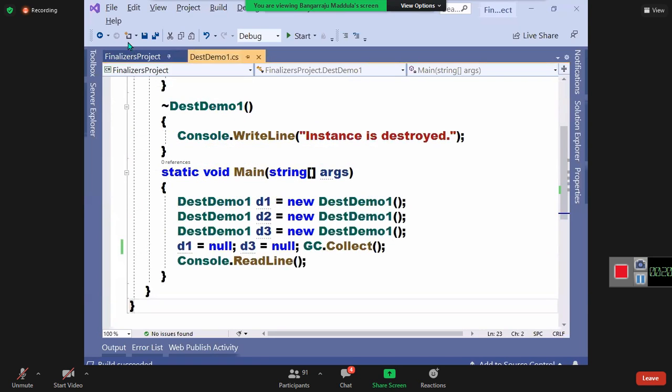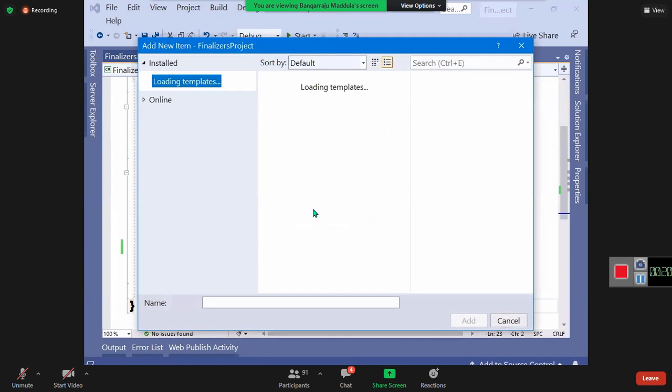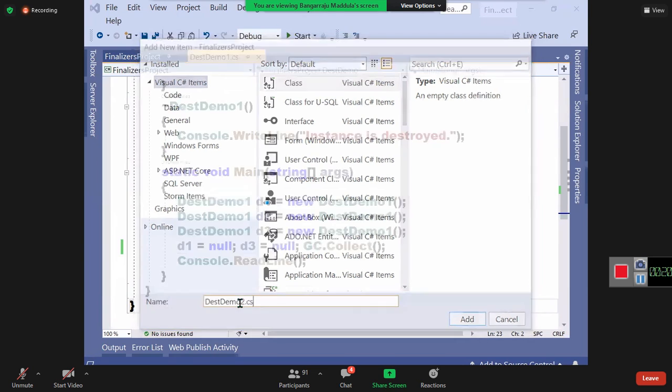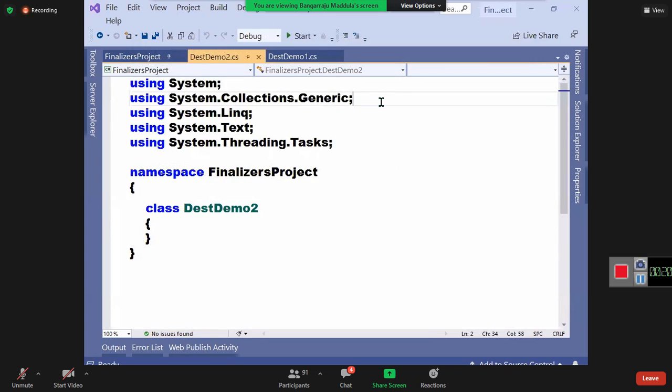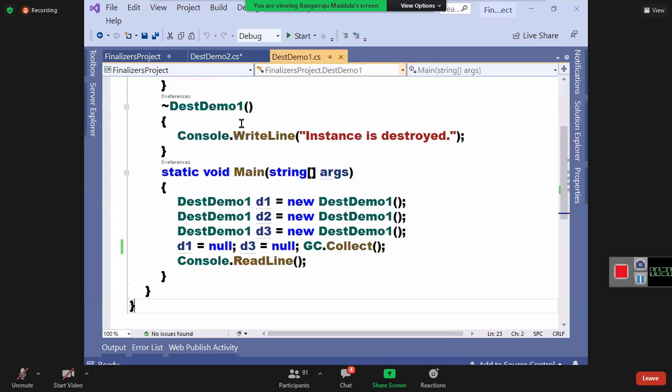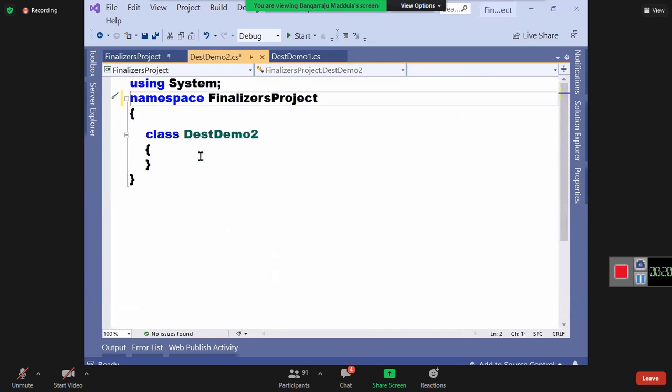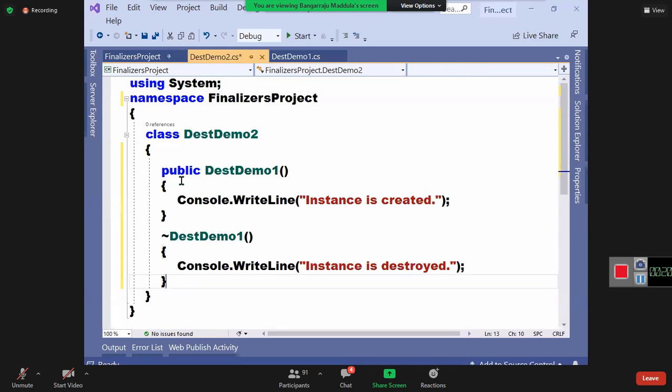Watch it. I'll add another class here. We'll name this class DestructorDemo2, Dest Demo 2. One more class here, same code, nothing different. Here also I want to define one constructor and one finalizer.